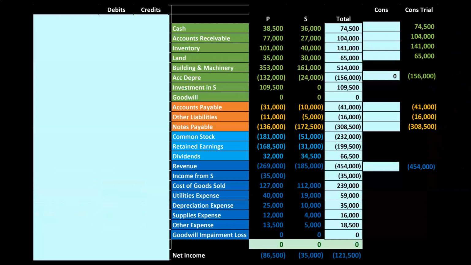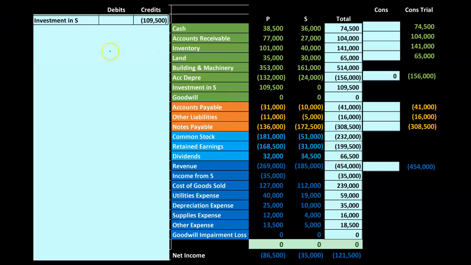All right, so knowing that, let's take a look at our adjusting entries, or our elimination entries, I should say, or our consolidation entries. I'm going to do this in one larger transaction this time, so let's just take care of what we know. I know that the investment account needs to go down. This 109 has to be removed. The equity section has to be removed. I know that the income in S needs to be removed. So let's construct one large journal entry to do the normal or bulk portion of this reconciliation or elimination process.